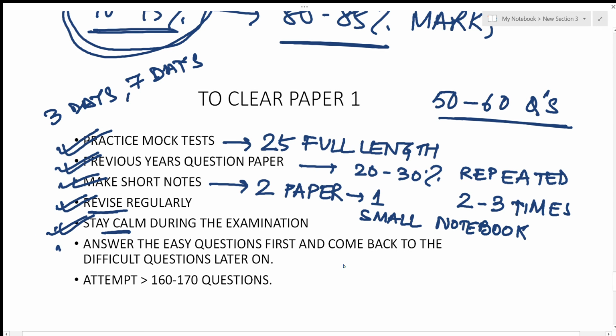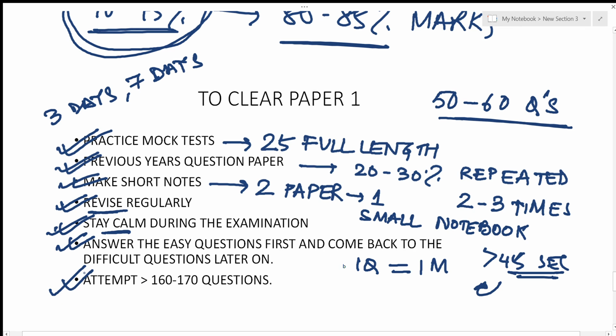Now, again, all the questions carry equal marks. One question carries 1 mark. So don't go for the tough questions first. First, go through the 200 questions and see the easy questions which you can just see, tick, and then move forward. If you have tough questions, if you are taking more than 45 seconds for a particular question, just mark it, and then come back to it later. Don't spend more than 45 seconds on a particular question, because all questions carry equal marks. First, see the 200 questions, complete the easy ones, mark the tough ones, and once you finish the full paper, then come back to the harder questions later on.